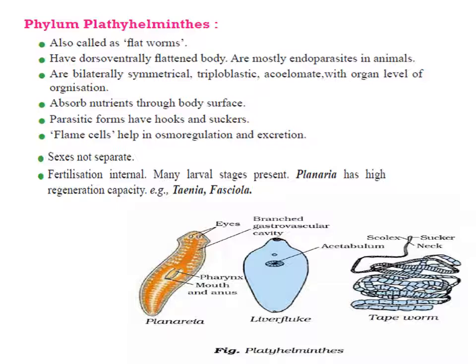The animal's body is non-metamerically segmented. That means the segments are independent from one another and the new segments are added from the anterior part. The animal body is hermaphrodite, fertilization is internal, and most of them have self fertilization. Some of them, like planaria, have high regeneration capacity also. Examples are Taenia and Fasciola. Taenia is commonly called tapeworm, and Fasciola is commonly known as liver fluke.